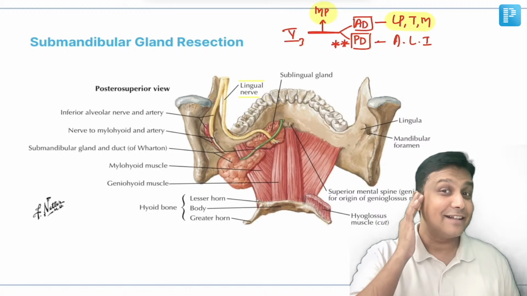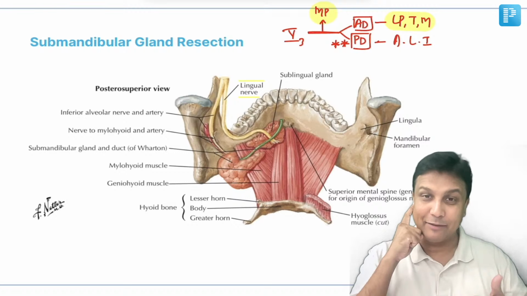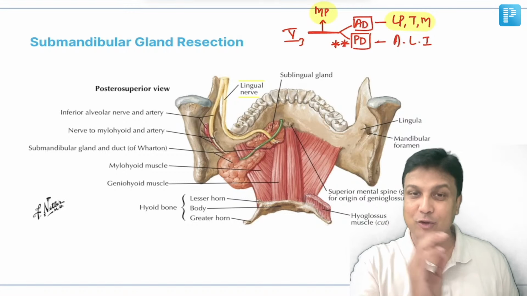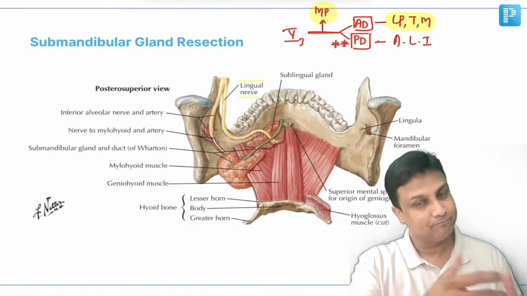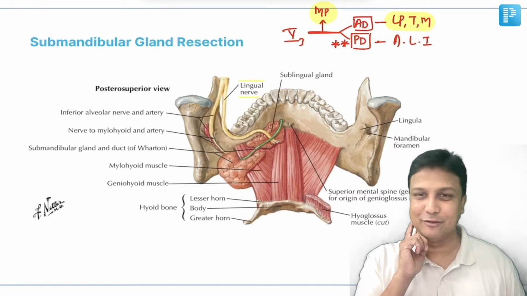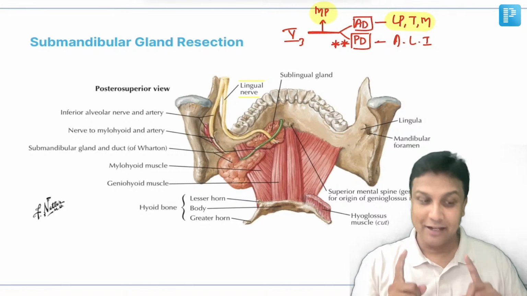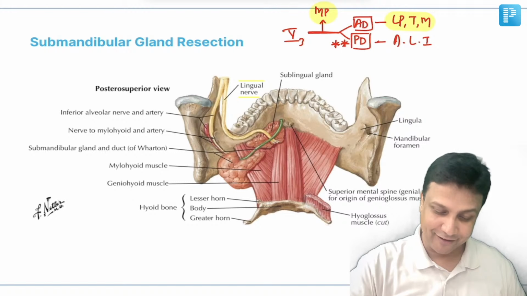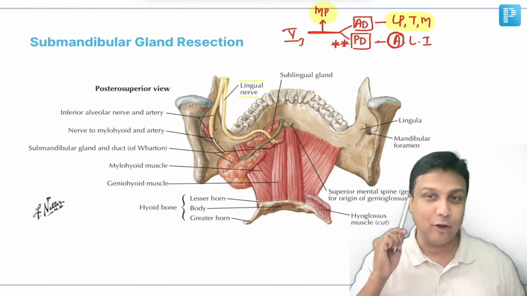It is in the name, it is supplying the upper 2/3 of the auricle here and the skin of the temporal region, auriculotemporal. And this joint here, temporomandibular joint, and this gland here, that is your parotid gland, very much important. And if the auriculotemporal nerve is injured, you know very well, when it's trying to regenerate, it most commonly joins with the great auricular nerve over here, and that will lead to gustatory sweating, Frey syndrome. So remember from here, it is important: auriculotemporal nerve is important for Frey syndrome. And recently in the NEET PG exam, they asked about the nerve supply to the skin over the auricle.